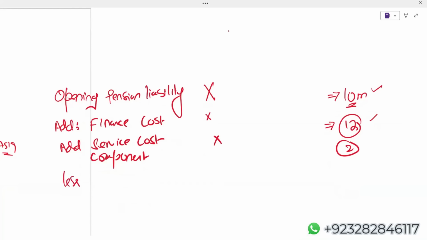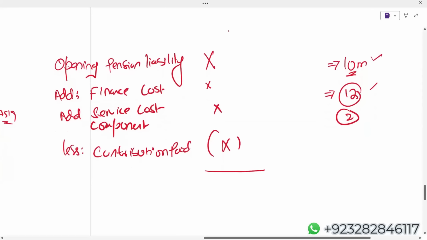So I will deduct contribution paid. Let me repeat: contribution paid increases plan assets, and obviously when plan assets increase, your pension liability will reduce.